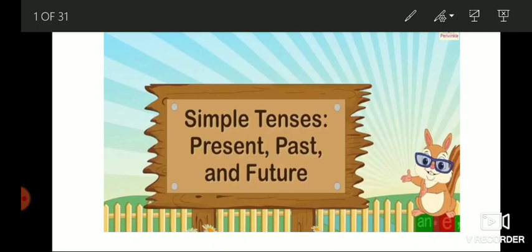Do you know what the tenses are? Yes: present tense, past tense, and future tense. When we talk about today's action, we have to use present tense. When we talk about yesterday's actions, you have to use past tense. When we talk about tomorrow's plan for the future, you have to use future tense. Let's see.